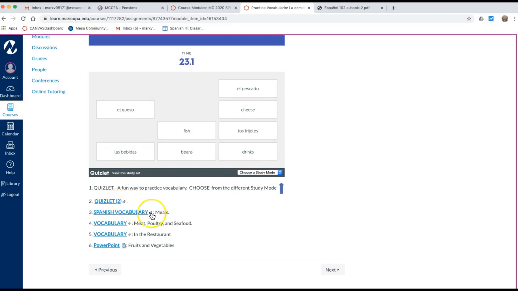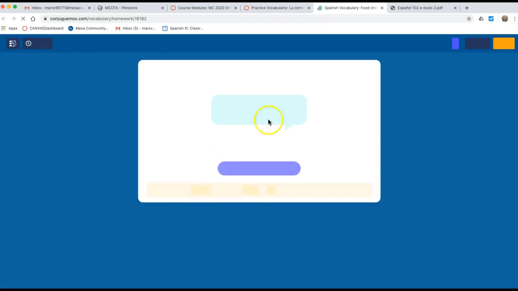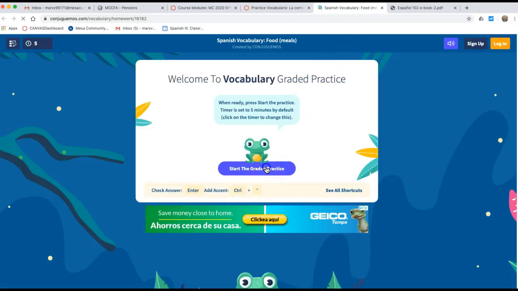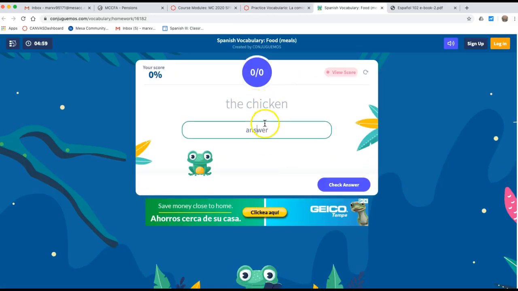And here, let's say if I open this one, it is also an open resource. Chicken, how do you say chicken? El pollo. Check answer, perfecto. Breakfast, no me acuerdo. I can say no sé. Hopefully you know how to say breakfast en español. Okay, so it's el desayuno. It won't let you go on until you write el desayuno. Perfecto, el desayuno. And so forth.